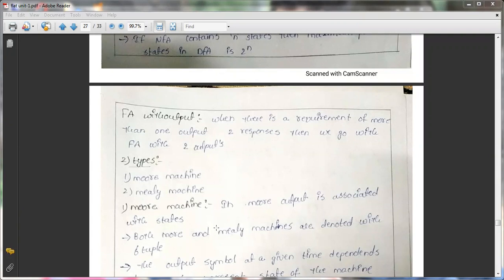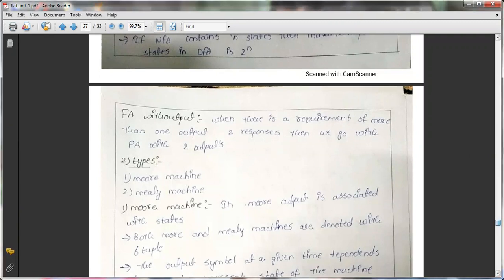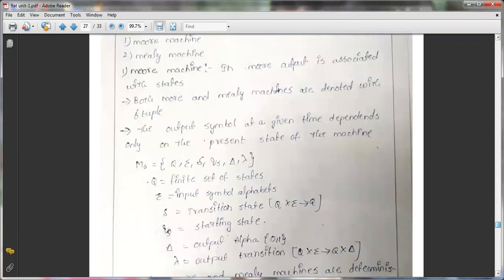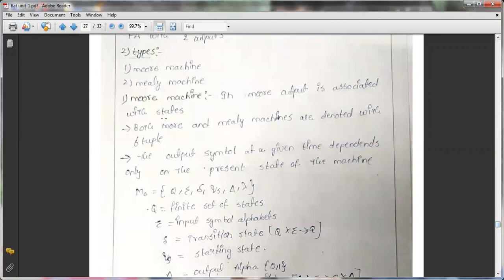In the Moore machine, the output is associated with the states. Always in the Moore machine, the output should be associated with the states. Both Moore and Mealy machines are denoted with 6 tuples, whereas a finite automaton has 5 tuples.